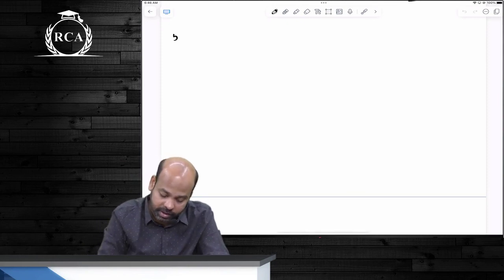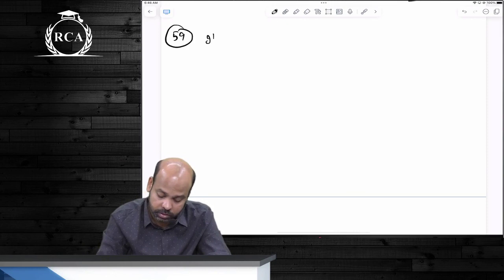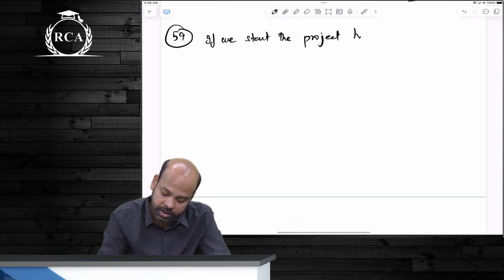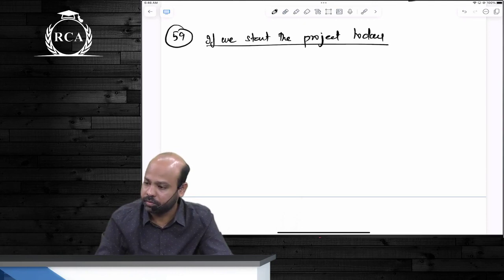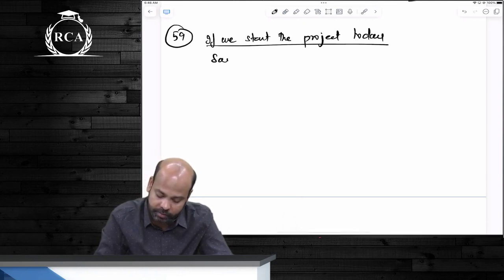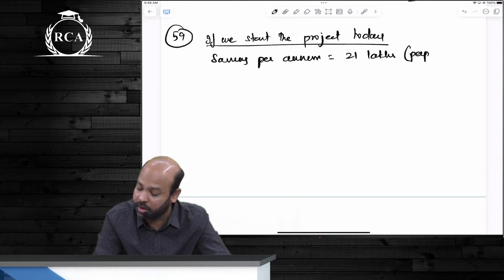Chalo guys, let us start writing the answer, beta. So if we commence or if we start the project today, beta, what is going to happen? If we start the project today, क्या होगा, beta? What is your saving, guys, per annum? 21 lakhs. And this is a perpetual cash flow.